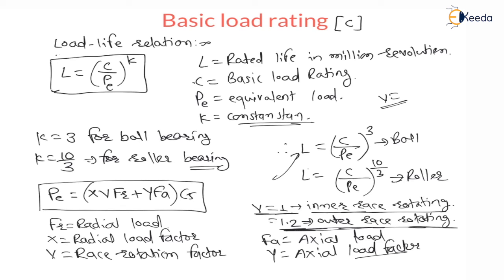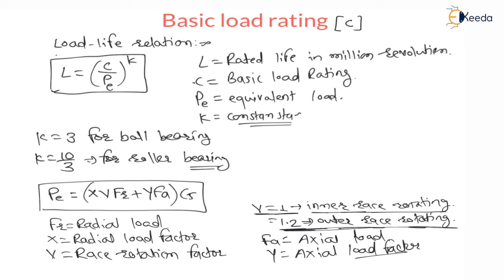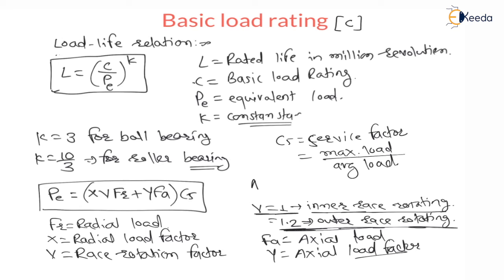This CS in this formula is called service factor, which is calculated as maximum load divided by average load or mean load. Now average or mean load is equal to maximum load plus minimum load divided by 2, right?